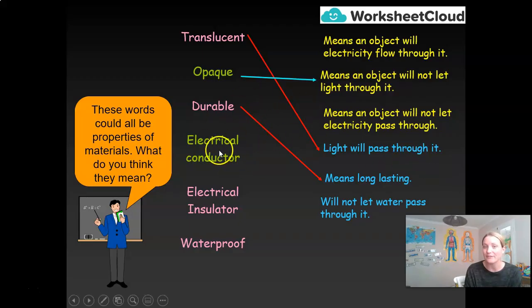Electrical conductor. Well, if a thermal conductor, which we learnt about on the previous slide, is an item that allows heat through it, then an electrical conductor is one that allows electricity to flow through it. And an electrical insulator is one that does not allow electricity to pass through it.